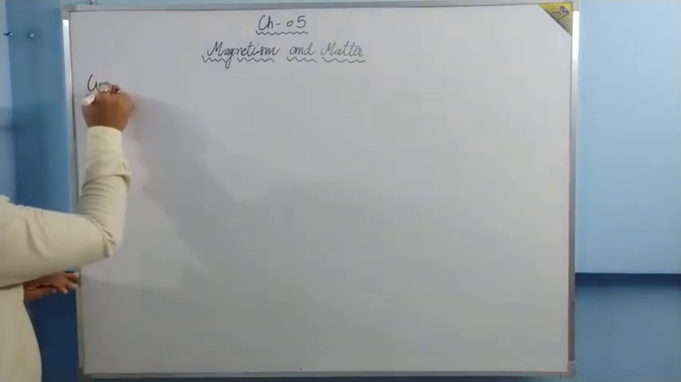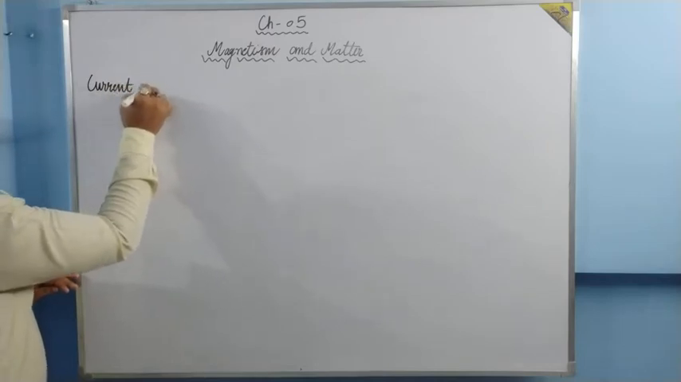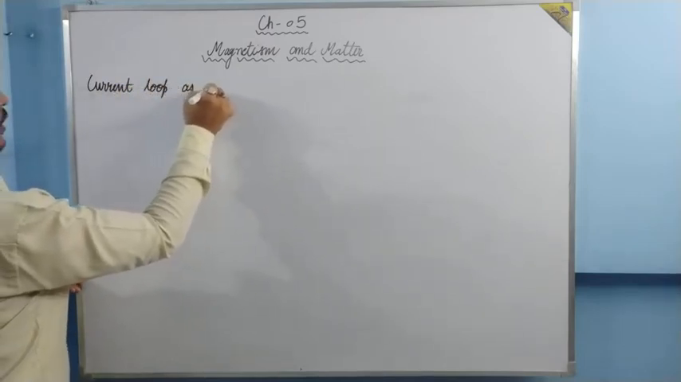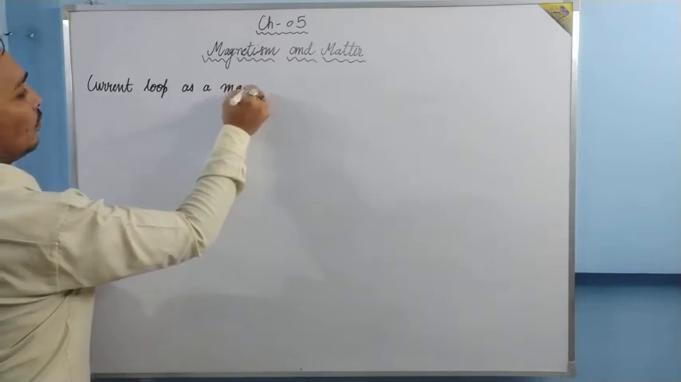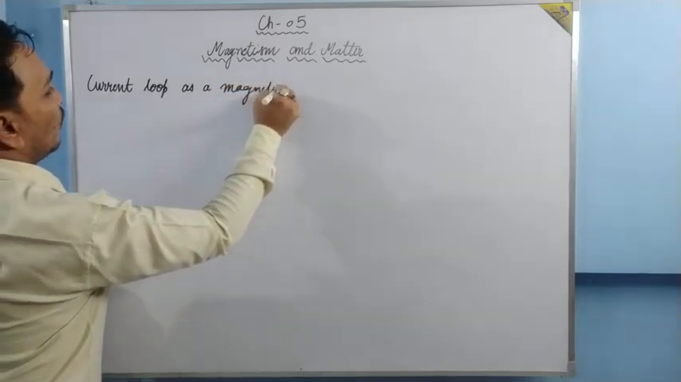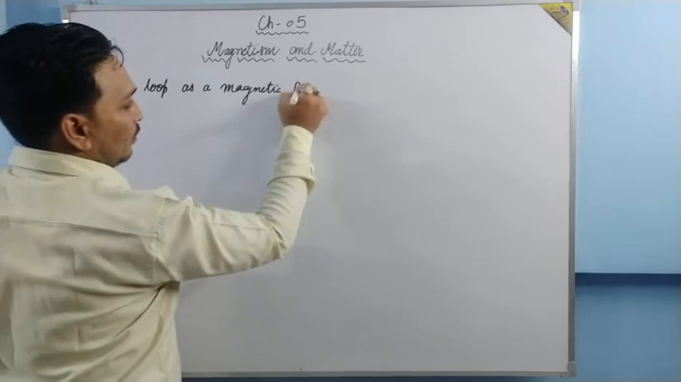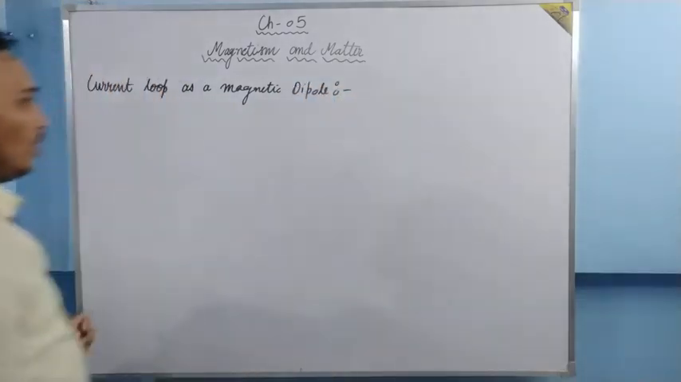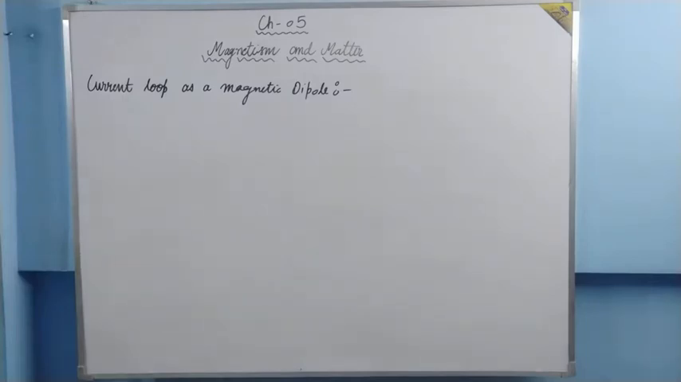Topic is current loop as a magnetic dipole. Current loop as a magnetic dipole. This is the main topic of today.